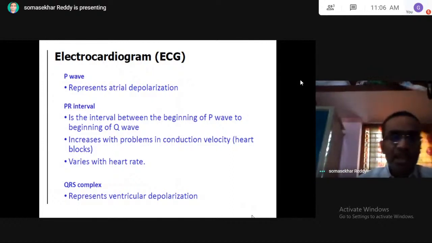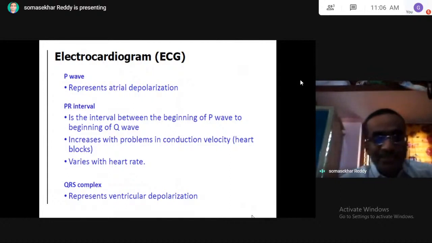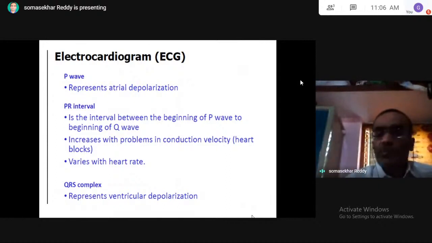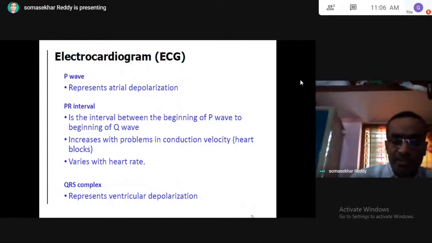Coming to QRS complex, very clear, it represents ventricular depolarization. So after P wave, you can take QRS complex. This QRS complex represents ventricular depolarization. So after atrial contraction, there is a contraction of the ventricles. The contraction of the atria pumps the blood into the ventricles. So QRS complex represents ventricular depolarization.